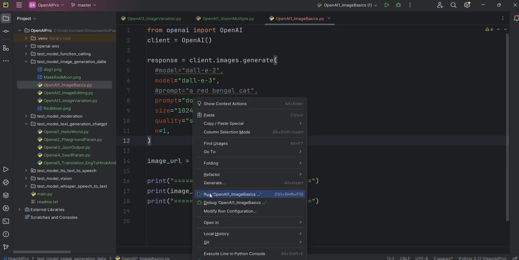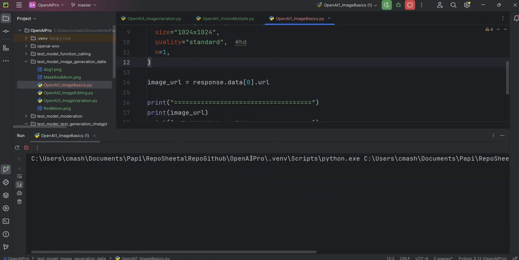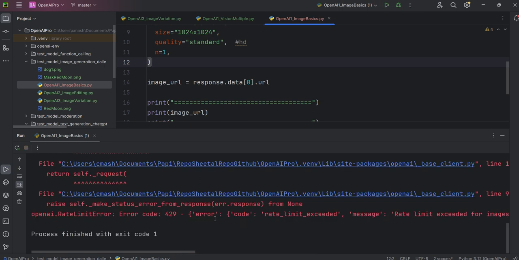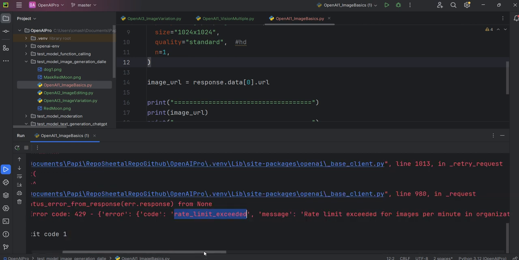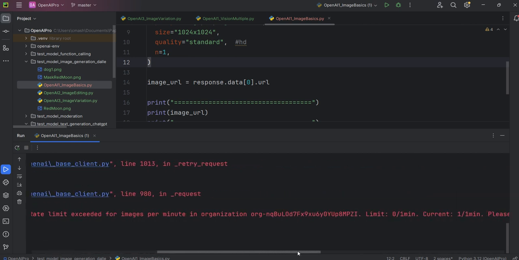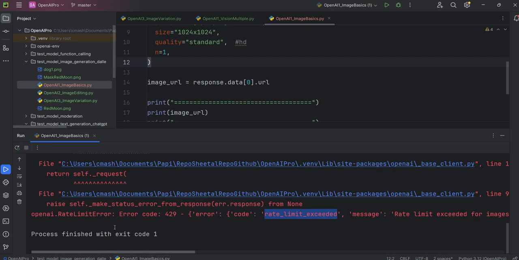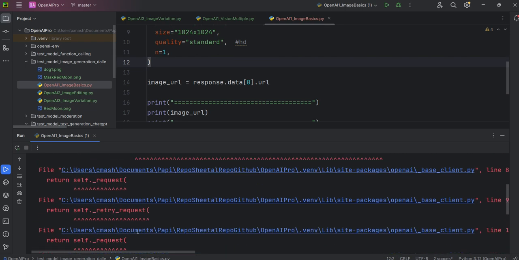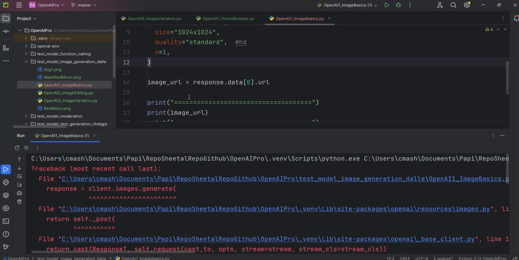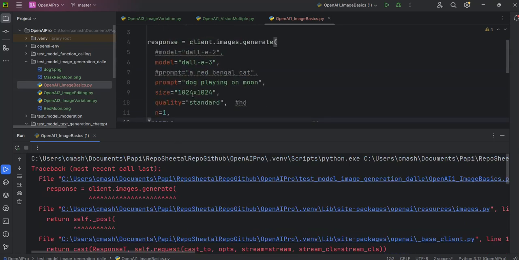Let me run this code. It will take some time. Okay, there is some error. Let's see what the error is. A 429 error is coming: rate limit exceeded. Please visit this. Basically, in my case, I'm using it a lot to experiment, and the rate limit has been reached, so I cannot run with this DALL-E 3 model.